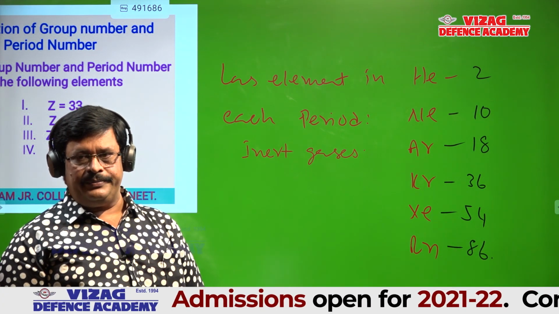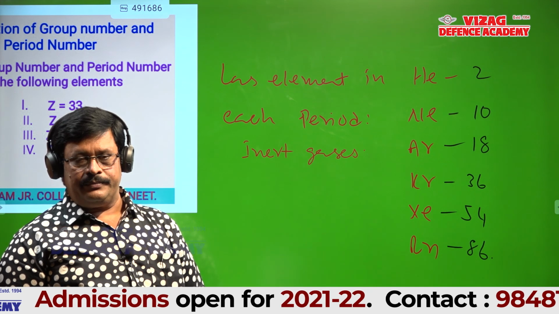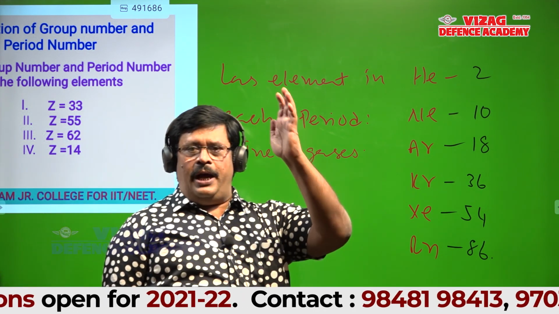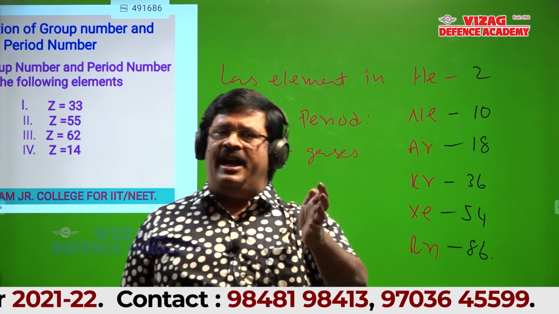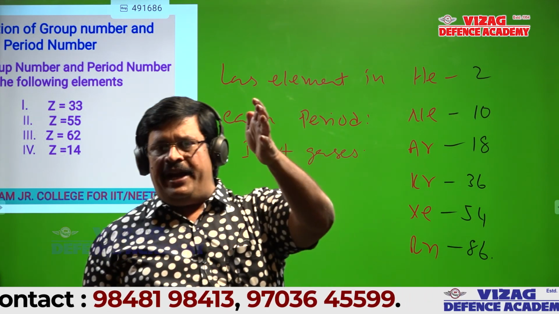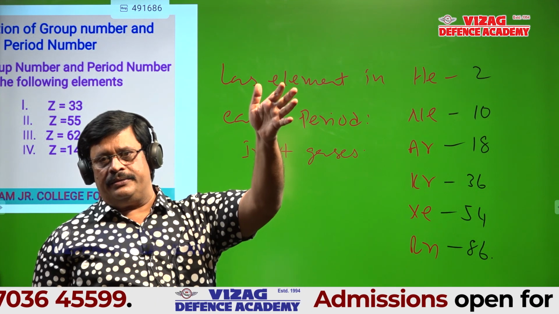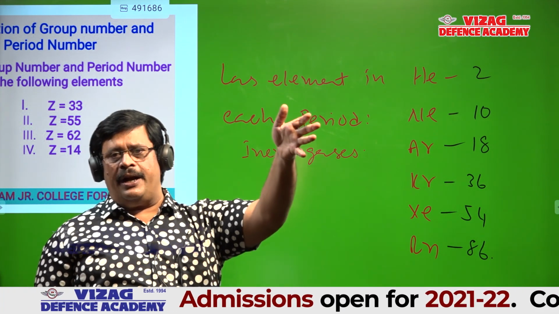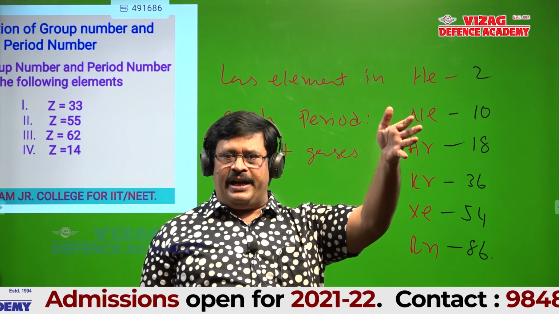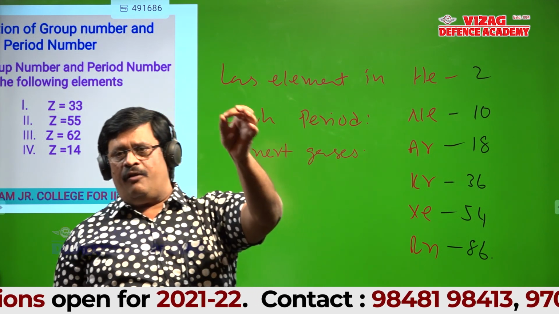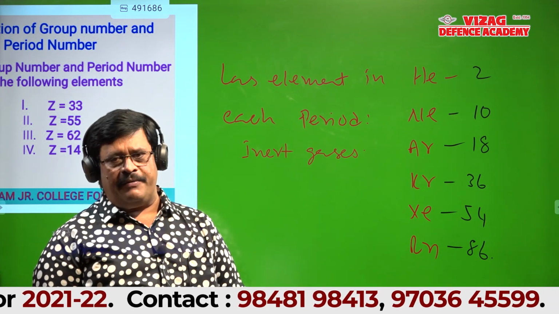Is it okay? If you know the atomic number of an inert gas, you can identify the group and period number of any element. All 119 elements, group and period you can identify. Only thing required, you should know the atomic numbers of inert gases.